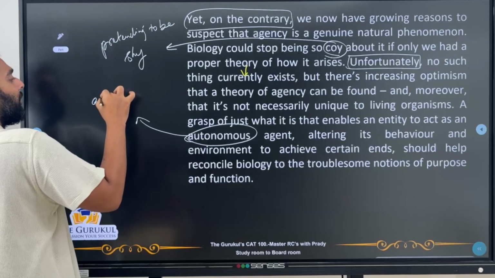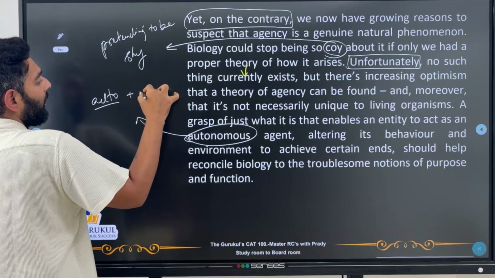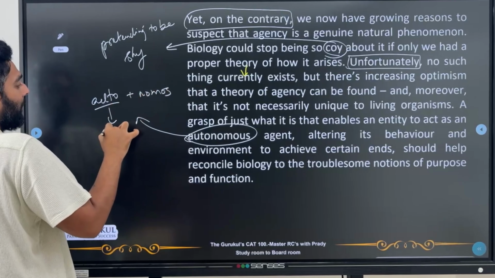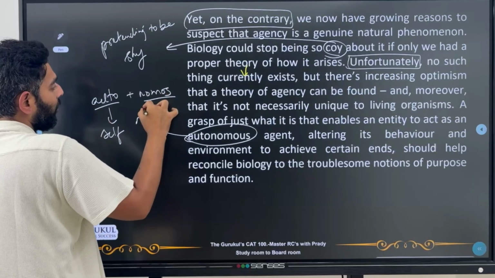Again, autonomous, we can break it down into auto and nomos, right? Auto means self, nomos means governing. So something that has rules by itself, rules for itself, is an autonomous agent. Altering its behavior and environment to achieve certain ends should help reconcile biology to the troublesome notions of purpose and function. So what do we understand from here till here?